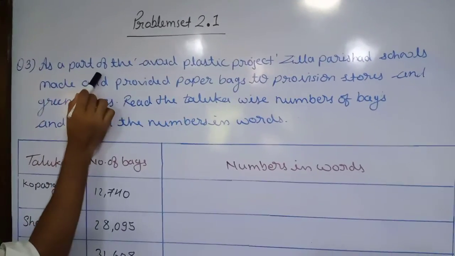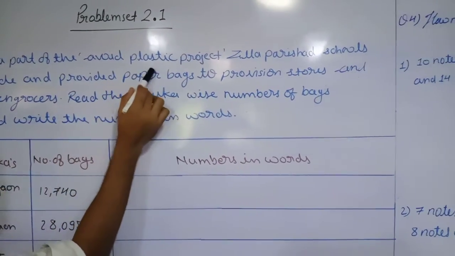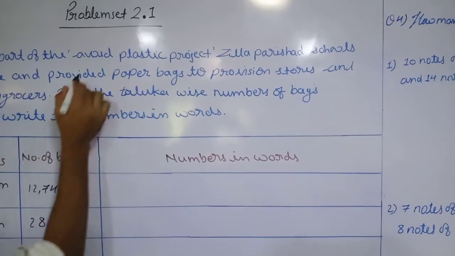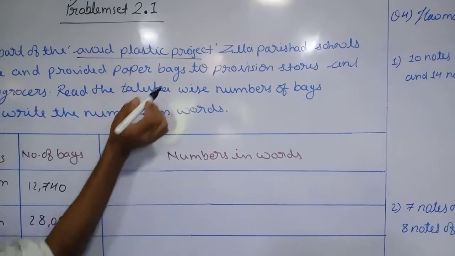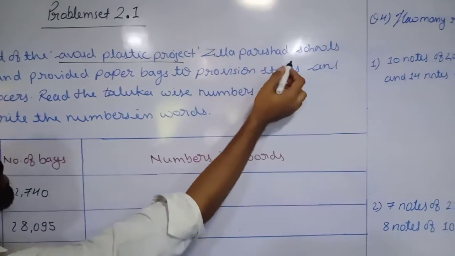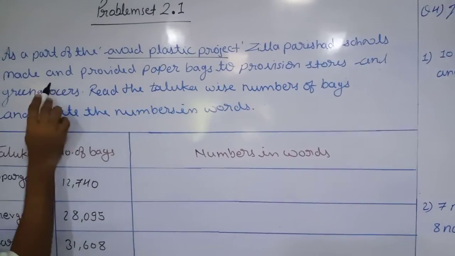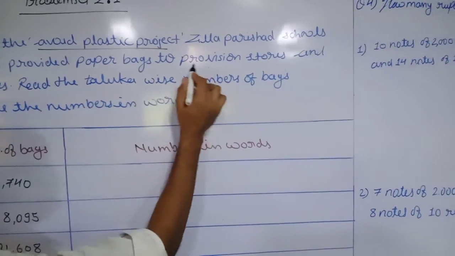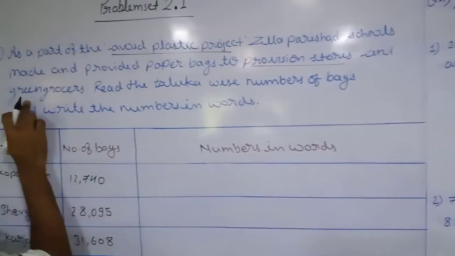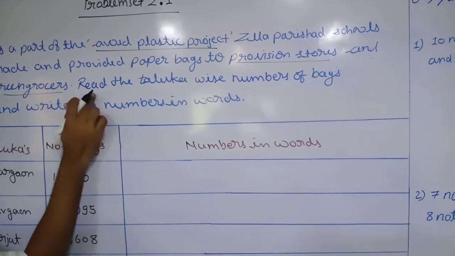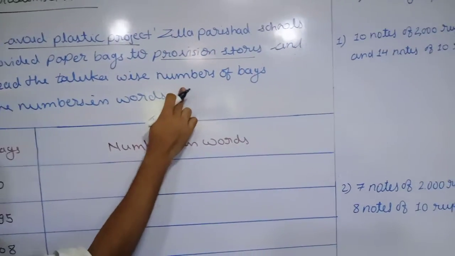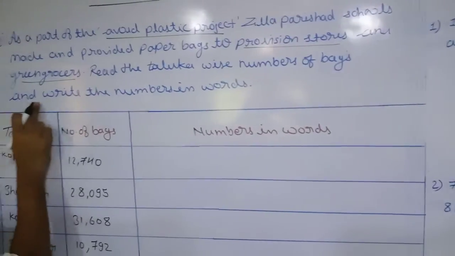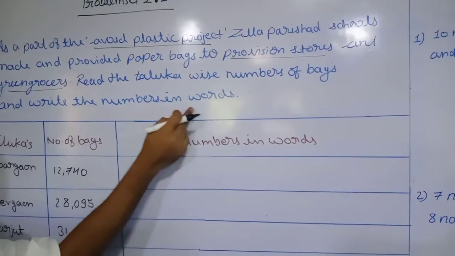As a part of the Avoid Plastic project, Jila Parisar schools made and provided paper bags to provision stores and greengrocers. Read the taluka wise numbers of bags and write the numbers in words.